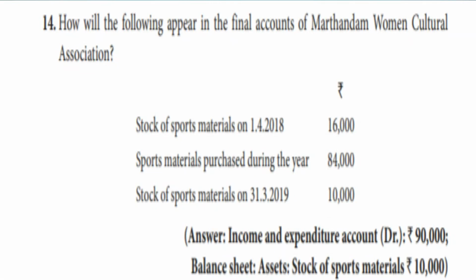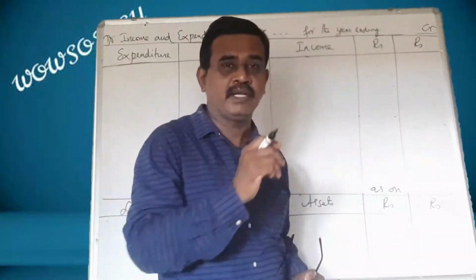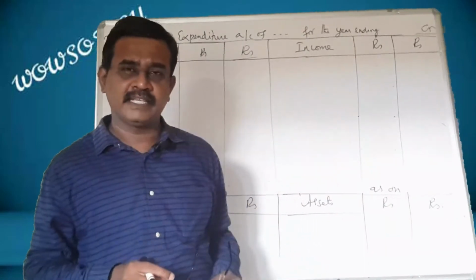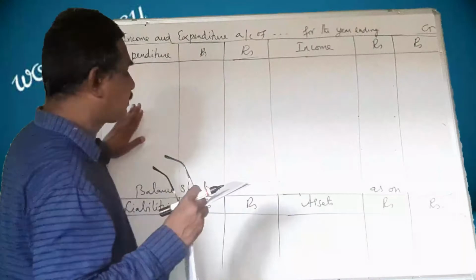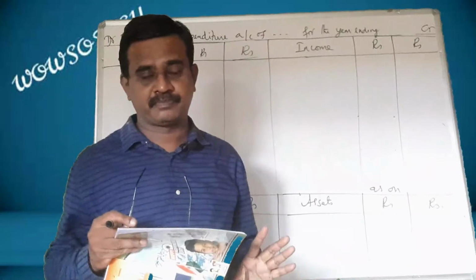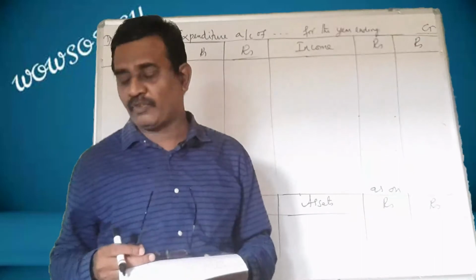Stock of sports materials as on 1/4/2018, 16,000. Sports materials purchased during the year, 84,000. Stock of sports materials on 31st March 2019, 10,000. My dear students, they have given you the opening stock of sports materials, purchases and then closing stock. If it is given like this, you have to show in the expenditure account the amount for which the sports materials were used. For that one formula can be used.